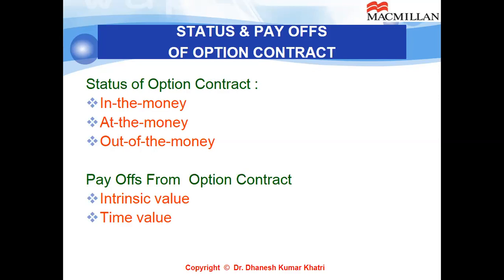Because by exercising this, buyer of the option will have the gain, or he is likely to have the gain. Whereas if spot price is equal to the exercise price, it is at the money, so it is a call option. On the other hand, out of the money call option is the one in which spot price is less than the exercise price. That means buyer of the option is not inclined to exercise it because he has no apparent gain in this case. Such call option will be out of the money.